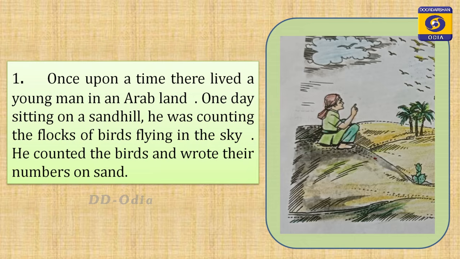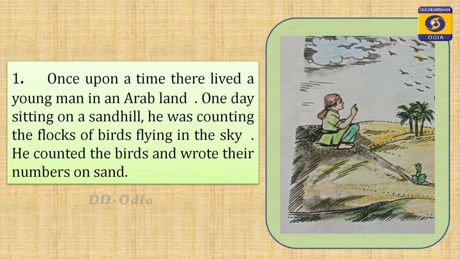One day, sitting on a sand hill, he was counting the flocks of birds flying in the sky. What was the man doing? All of you look at this picture, children. See, what was the man doing? Yes, the man was counting the flocks of birds. Do you know what is the meaning of flocks of birds? Yes, flock of birds mean a group of birds.